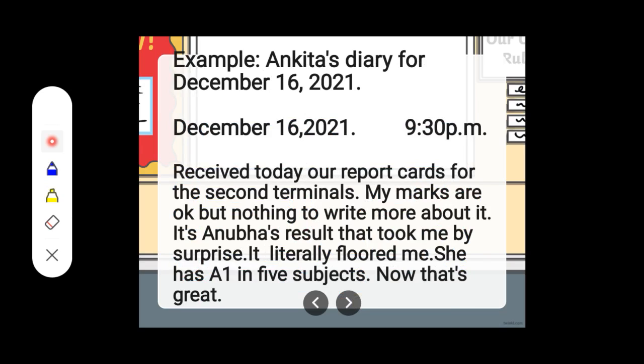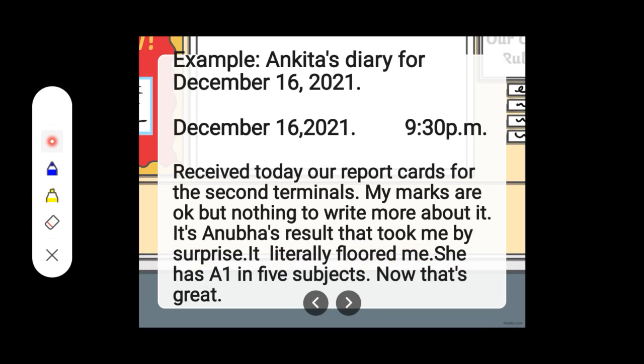Let us go through Ankita's diary for December 16, 2021. December 16, 2021, 9:30 p.m. Received today our report cards for the second terminals. My marks are okay but nothing to write more about it. It's Anubha's result that took me by surprise. It literally floored me. She has A1 in 5 subjects.